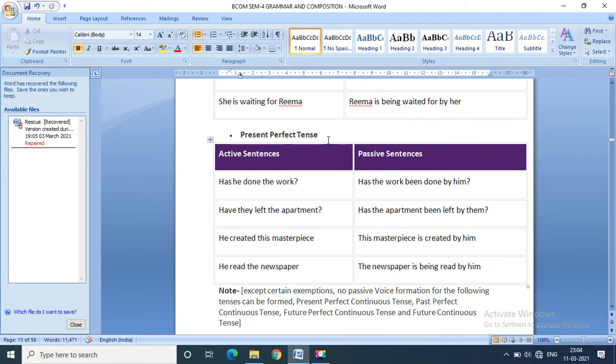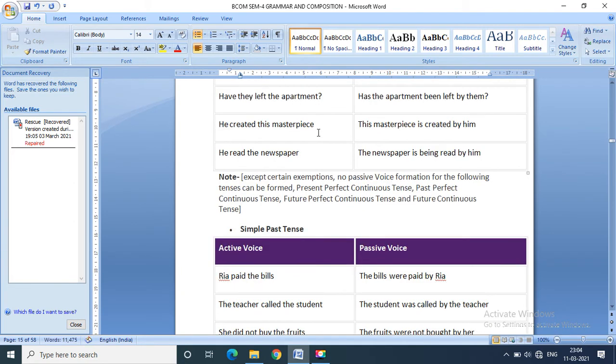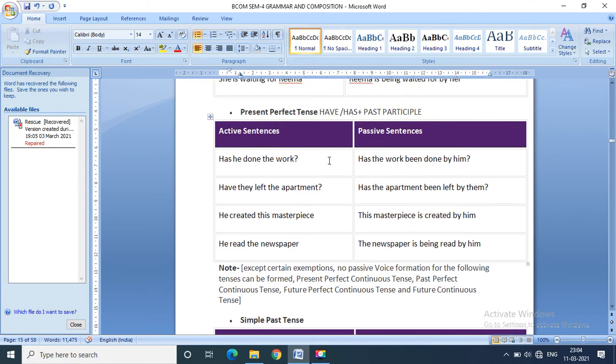Now in case of present perfect, we use have or has plus past participle. Let us see the sentences. Has he done the work? Right now we are just observing the sentences in context with the tenses.